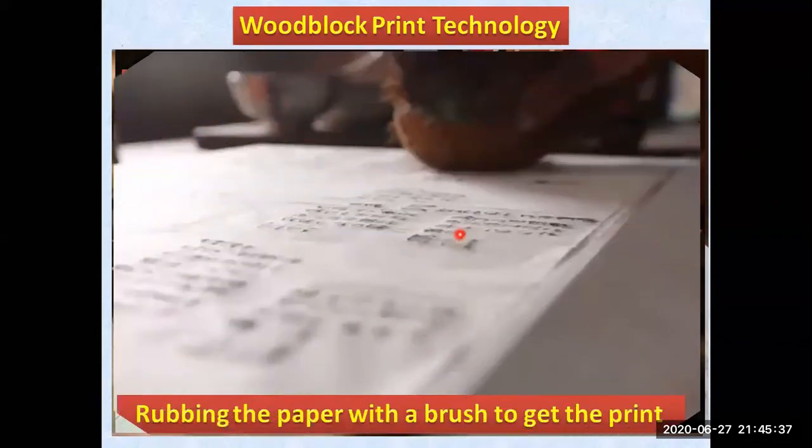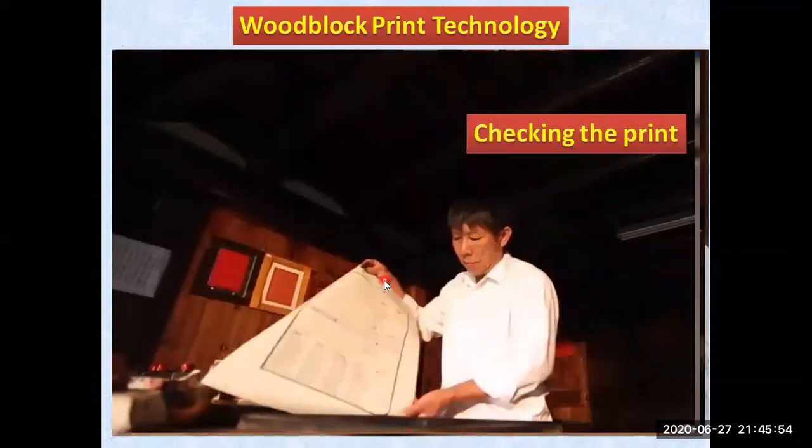And after that, they used to take one brush type of material. You can see that is a brush, and they used to rub above the paper. You can see the print is just coming out on the paper. Rubbing a paper with a brush to get the print. And that is the last step, my dear friends. You can see that is the final checking of the print, how the print has been done.